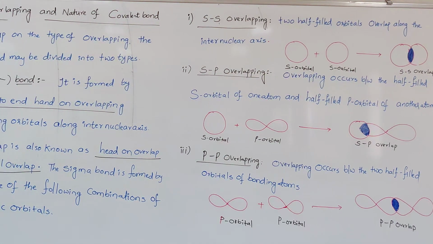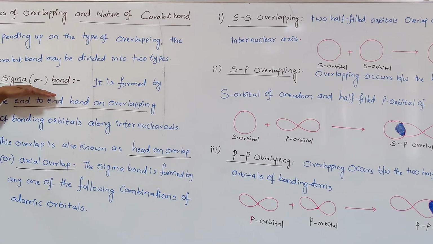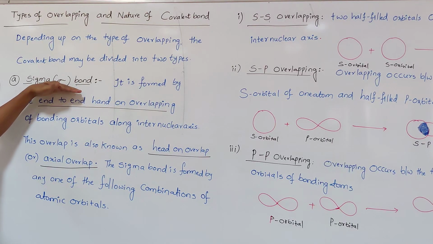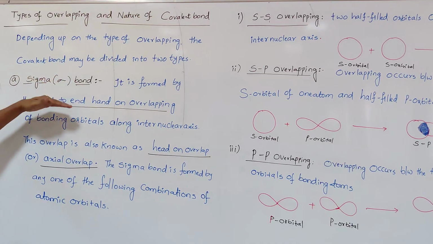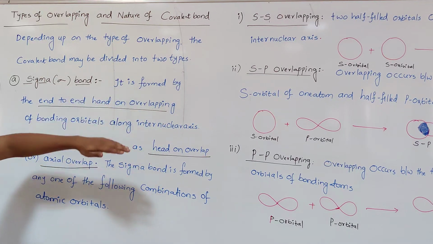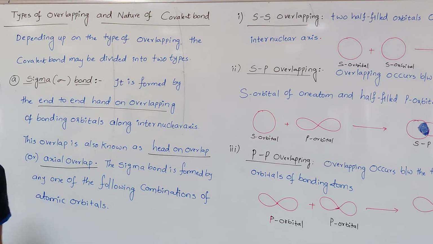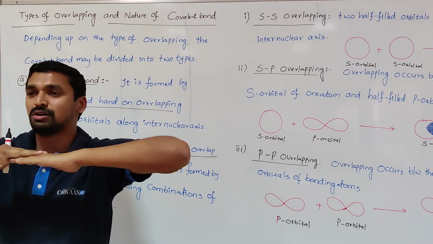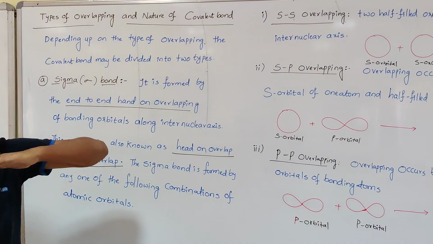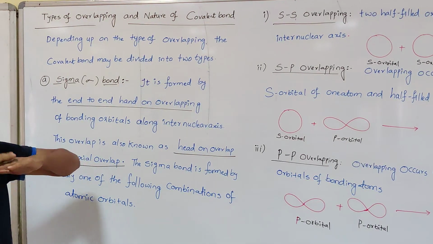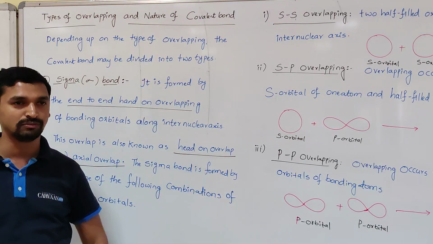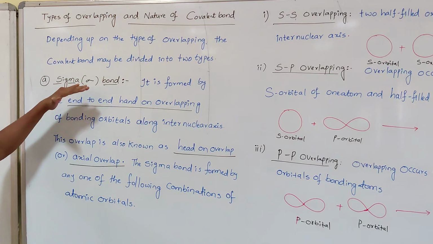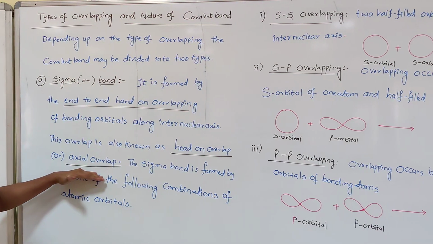Here we learn two things. One is one type of covalent bond, that is the sigma bond. The sigma bond is formed by the overlapping of orbitals. What kind of overlapping of orbitals? That is end-to-end overlapping, which we simply call end-on overlapping or axial overlapping. End-to-end overlapping means suppose this is the one and this is the one. Like this, overlapping takes place, that is called end-to-end overlapping. This is also called axial overlap or end-on overlap. This will always result in the formation of which bond? Sigma bond.